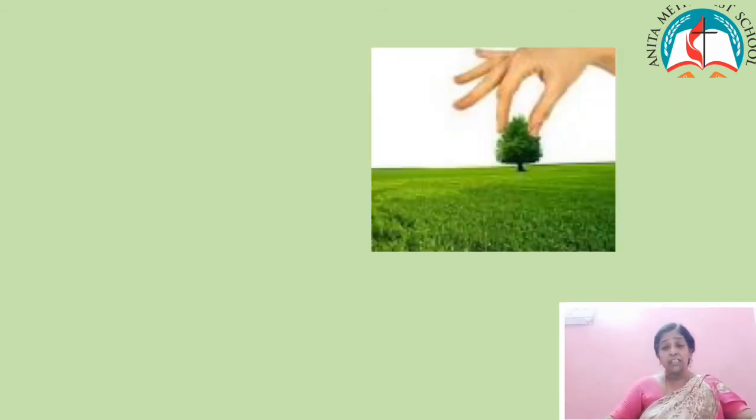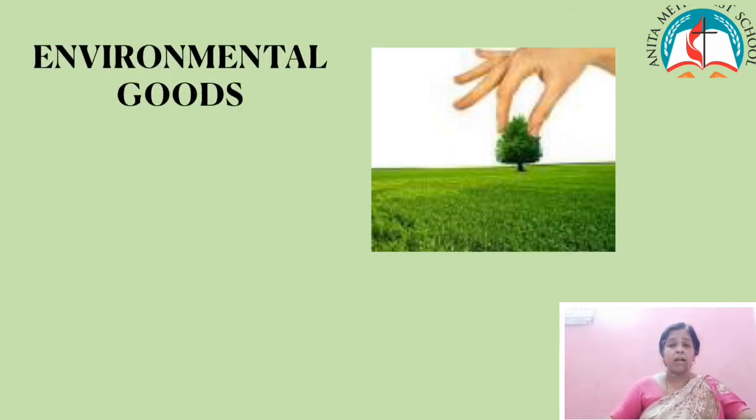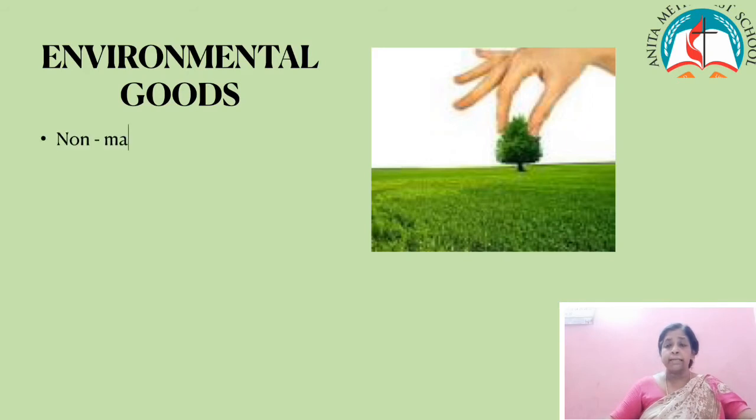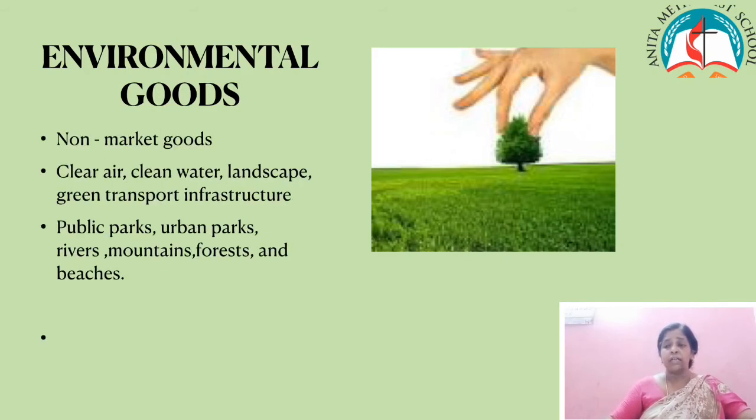Children, shall we learn the new term called environmental goods? Environmental goods are typically non-market goods. It includes clean air, clean water, landscape, green transport infrastructure, public parks, urban parks, beaches, rivers, mountains, forests. So the environmental goods or services focus on the effect of the exploitation of the economy, so that they render some services. They are preventing or minimizing pollution or repairing damage to air, water and soil, so that the environment will not be affected.